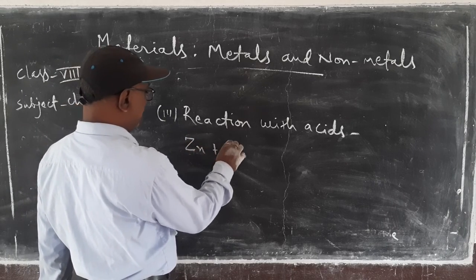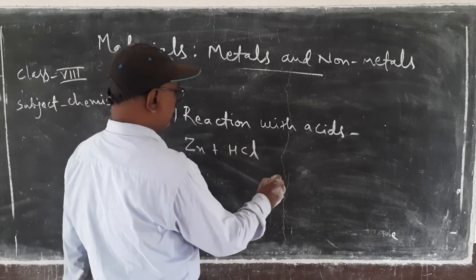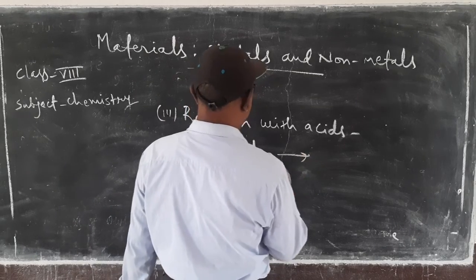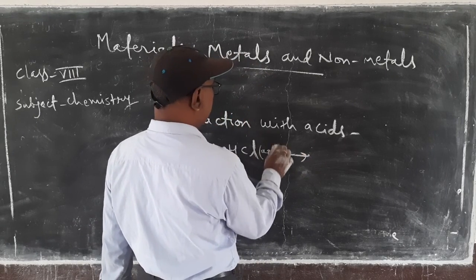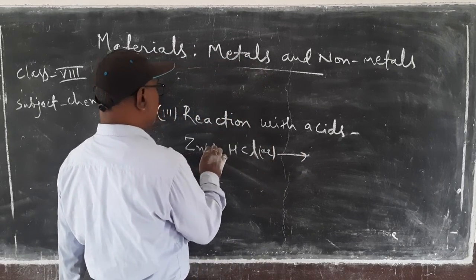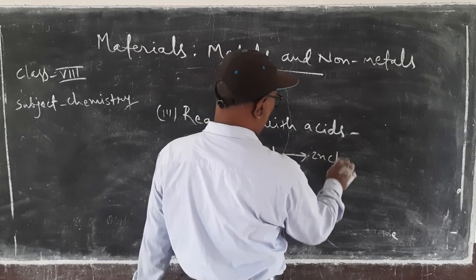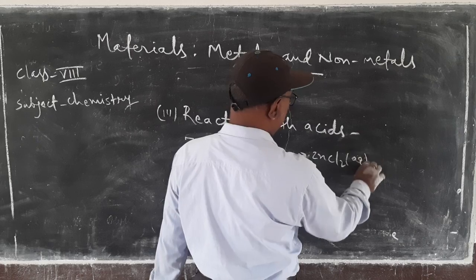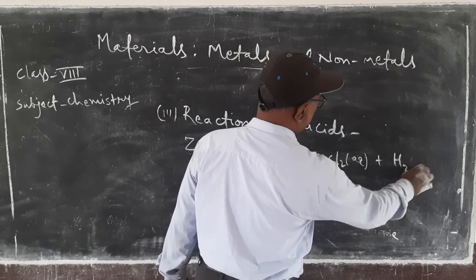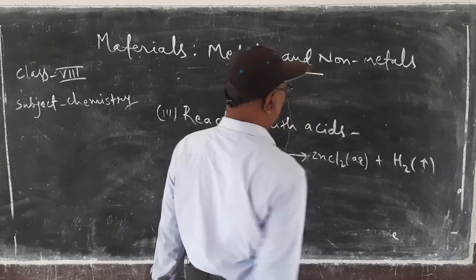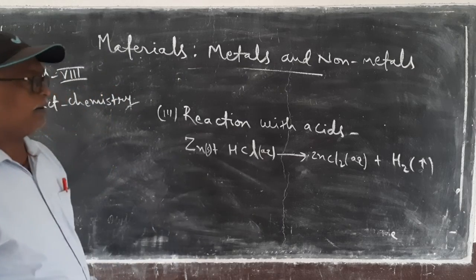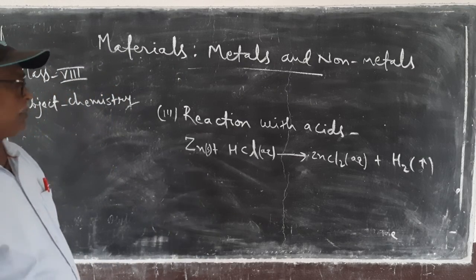Zn plus HCl, and this is dilute, therefore you can write aqueous here. Zn in solid state gives ZnCl2 aqueous and hydrogen gas. This is a gas, so you can write an arrow pointing upward.